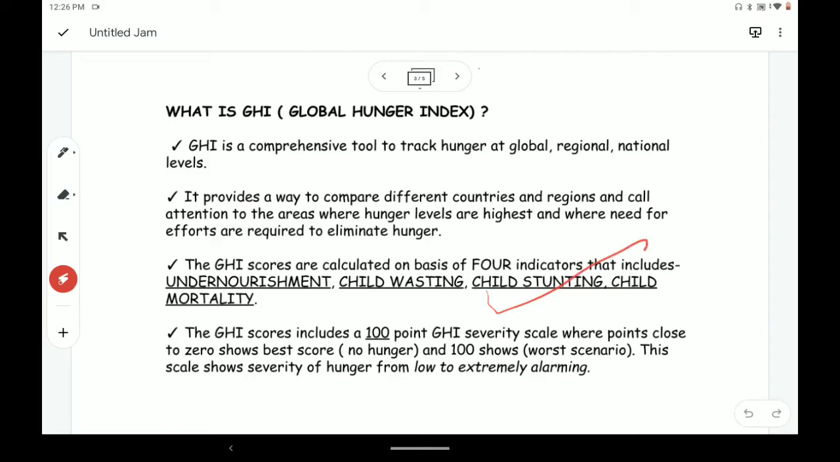What is child stunting? Remember this difference between child wasting and child stunting. In child wasting, they have low weight for height, whereas in child stunting they have low height for their age, and it reflects chronic undernutrition. Like when a child does not get enough food, he might live, but will not grow in size or in height according to the age, so he or she becomes stunted. So this is called child stunting.